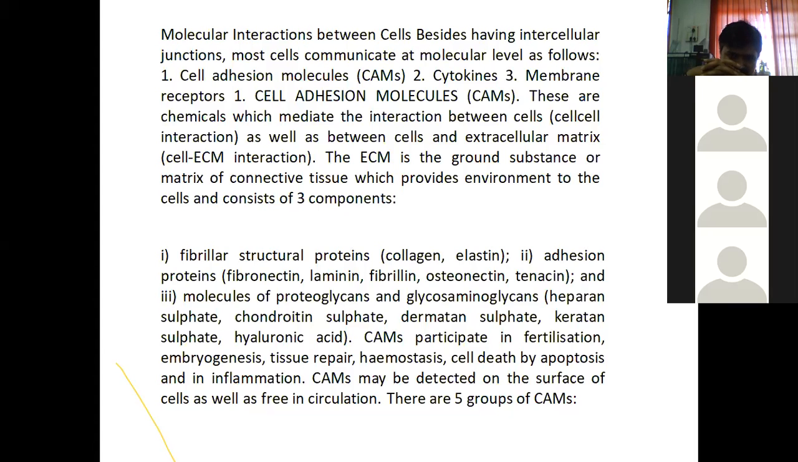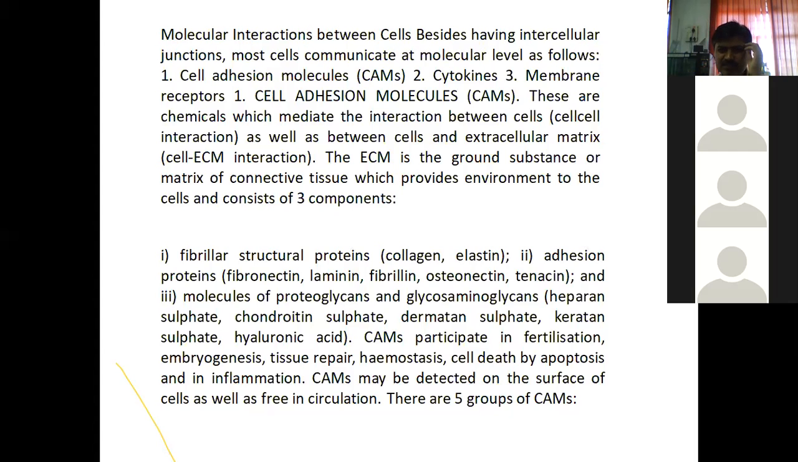Extracellular matrix is the ground substance or matrix of connective tissue, which provides environment to the cells and consists of three components. We will see these three components from which this extracellular matrix is formed.